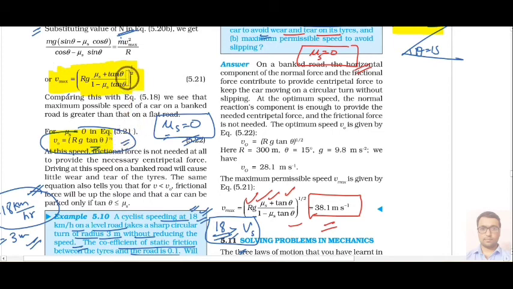How did we get this expression? We just put mu s equal to 0. So v naught you can calculate as rg tan theta power 1 by 2. R is 300, theta is 15, and g is 9.8. Not 10, it is using 9.8. So you will get one more answer, that is 28.1 meter per second.